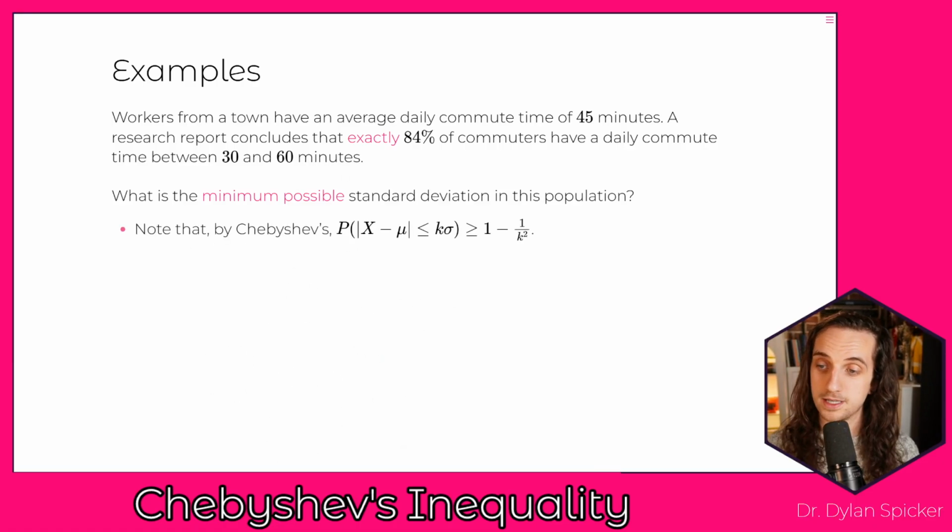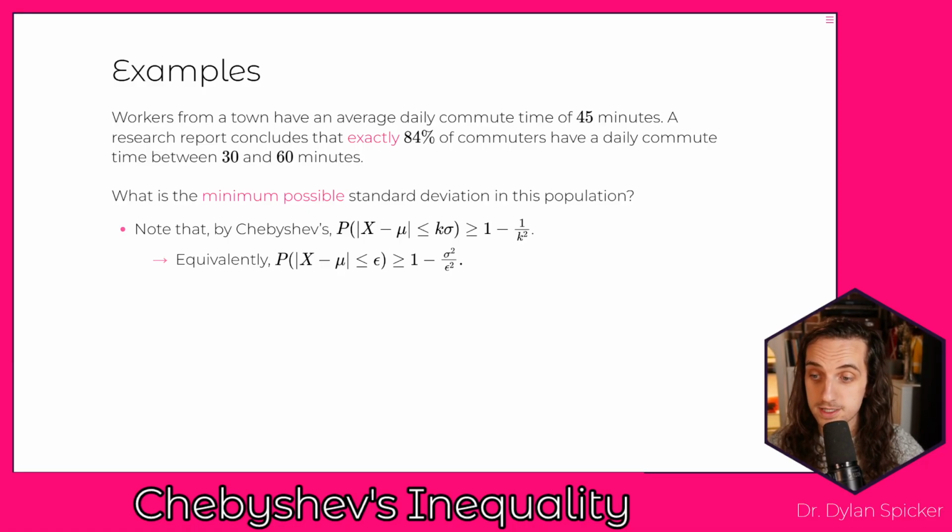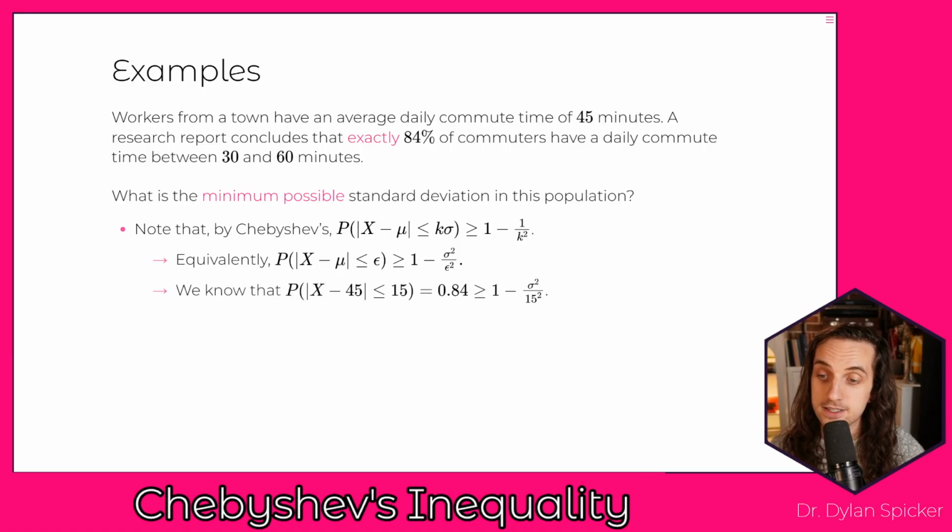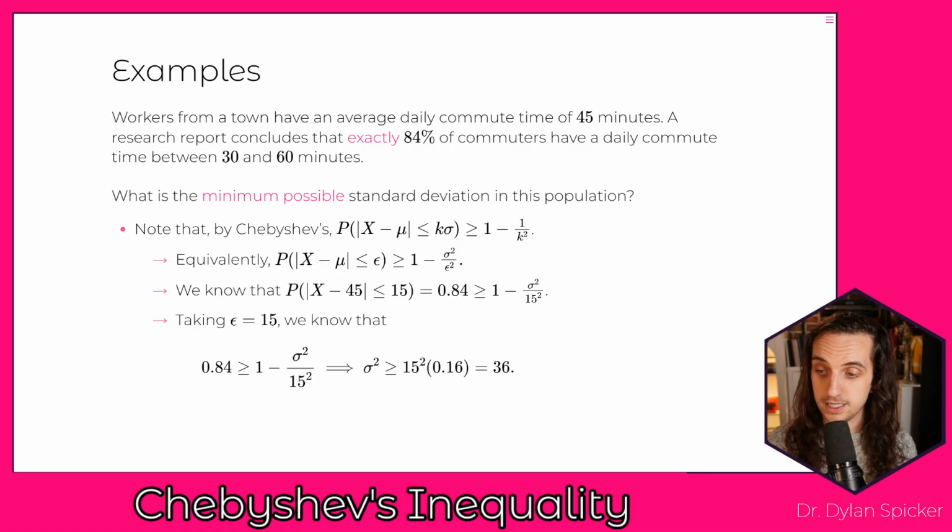Okay? And so working through this argument one more time. What is the minimum possible standard deviation? Well, by Chebyshev's, we know the probability that we're within k standard deviations of the mean has to be greater than or equal to 1 minus 1 over k squared. If we plug that in terms of epsilon, taking k sigma equals epsilon, that gives us that the probability of |x minus mu| being less than or equal to epsilon has to be greater than or equal to 1 minus sigma squared over epsilon squared. And so then plug in mu as 45, plug in epsilon as 15. That tells us that 0.84 has to be greater than or equal to 1 minus sigma squared over 15 squared. That allows us to solve for sigma squared to be 36. And as a result, sigma has to be greater than or equal to 6.